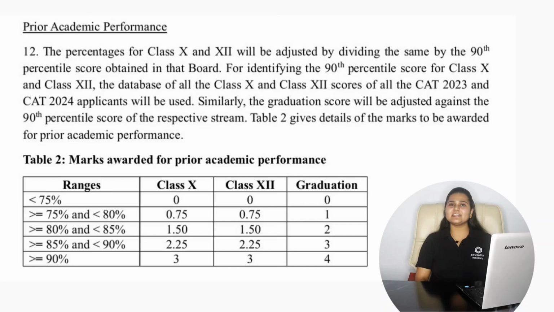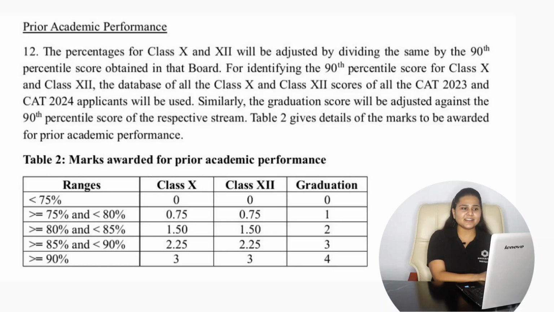So here if we consider the score calculation for the class 10th, 12th and graduation according to your percentage. If your percentage ranges between 75 to 80, then for class 10th and 12th there are 0.75 points, and for graduation it is 1. Then if your percentage ranges between 80 to 85, there are 1.50 points for the class 10th and 12th and 2 for the graduation.